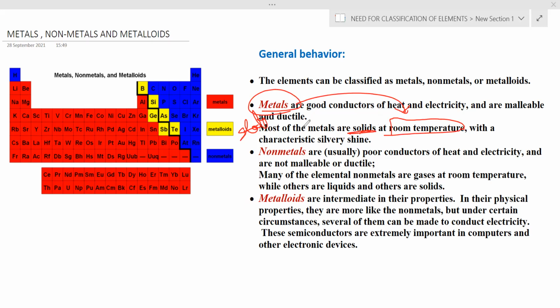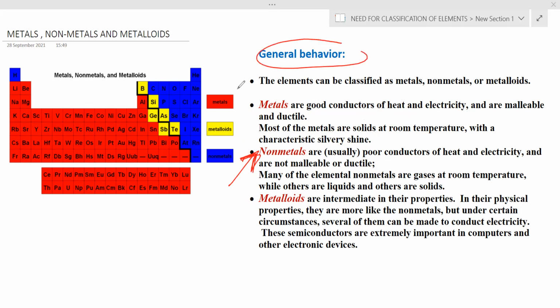Now, how do they look? What is the physical look? They are silvery and shiny. All the metals, take the copper example, or gold, or silver, they shine.